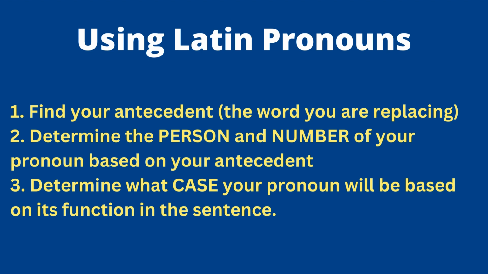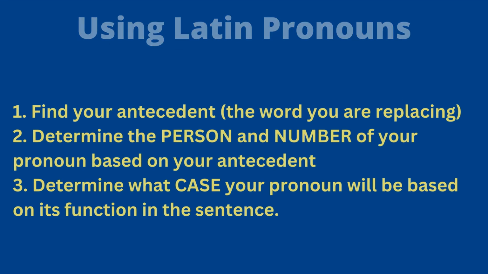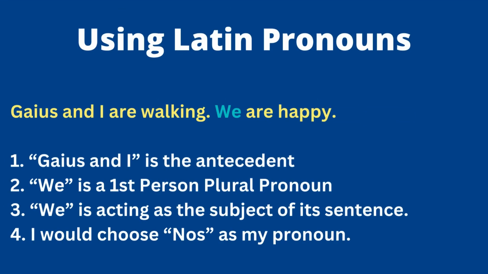The case is determined by what your pronoun is doing in its own sentence, right? What's its function? So that doesn't necessarily jive up with the antecedent. So you have to look and say, okay, I know I'm using a first person singular pronoun. What is my pronoun doing in the sentence? Oh, it's the subject. I'm going to use ego, right? That's kind of how you unpack all this.